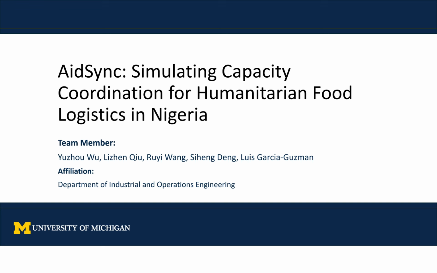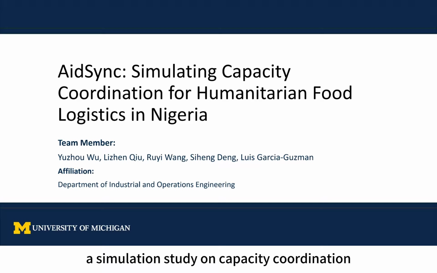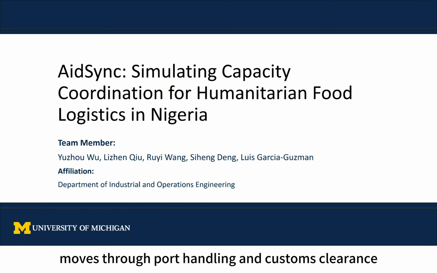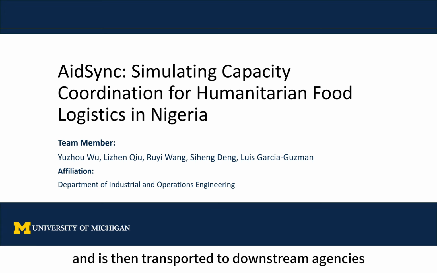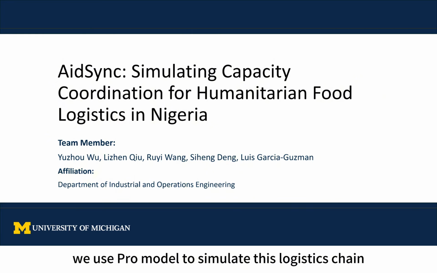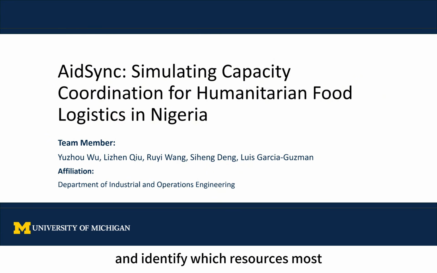Hello, everyone. Today, we are presenting AidSync, a simulation study on capacity coordination for humanitarian food logistics in Nigeria. Our project focuses on how food aid enters the country through Lekki Deep Seaport, moves through port handling and customs clearance, and is then transported to downstream agencies. We use ProModel to simulate this logistics chain and identify which resources most strongly affect system performance.